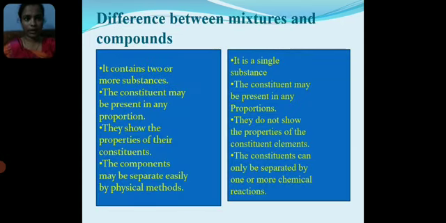Difference between mixtures and compounds. A mixture contains two or more substances; a compound is a single substance. In a mixture the constituents may be present in any proportion; in a compound the constituents are present in a fixed proportion. Mixtures show the properties of their constituents; compounds do not show the properties of the constituent elements. The components of a mixture may be separated easily by physical methods; the constituents of a compound can only be separated by one or more chemical reactions.